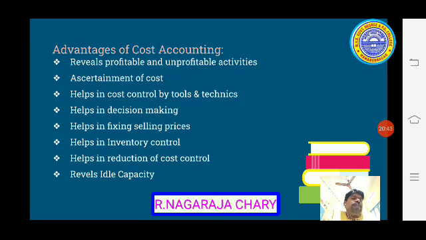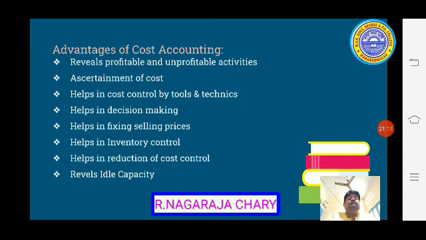Next, it helps in cost control by tools and techniques. Tools and techniques mean standard costing, marginal costing, BEP. So we have various tools and techniques. With the help of these tools and techniques we can control costs through variance analysis. So it is useful for cost control.